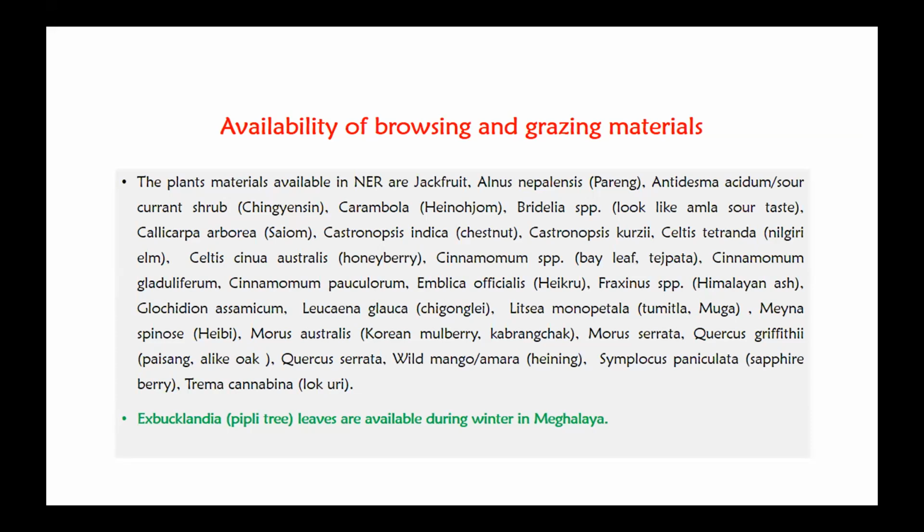The leaf of amla also can be fed. Then Fraxinus species, commonly known as the Himalayan ash. And then Glochidion assamicum. Then Leucaena glauca, in Manipur we call it chigonglei. This plant bears yellow colored flowers, and it also bears elongated bean-type pods. These leaves, and even the fruits, which are bean type, can be fed to a goat.